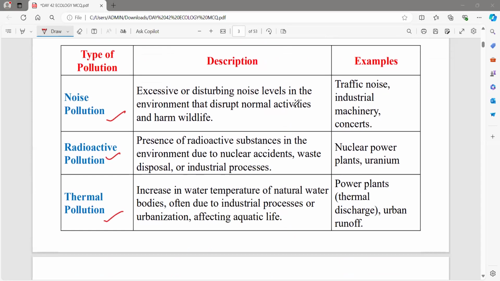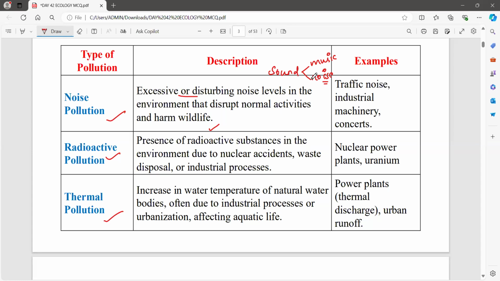Now, noise pollution. Noise pollution means excessive or disturbing noise levels in the environment that disrupt normal activities and harm wildlife. If a sound is pleasant to our ears, that is called music. If it is not, we call it noise.